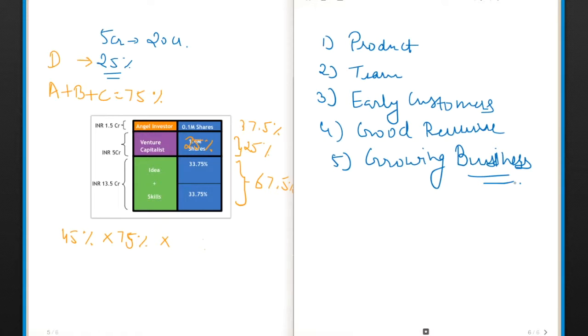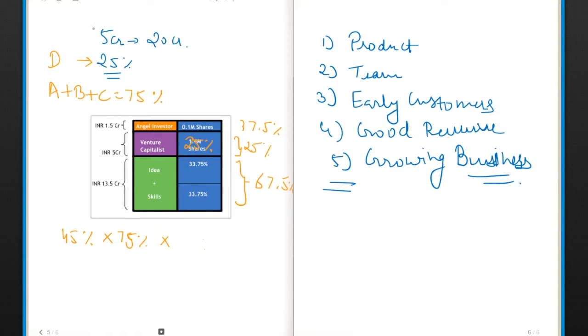After this stage of venture capital, the next stage is private equity, or Series A, Series B type of investors. Right, so that is how the process works. You can consider this the next stage, and after this, the same process keeps going on.